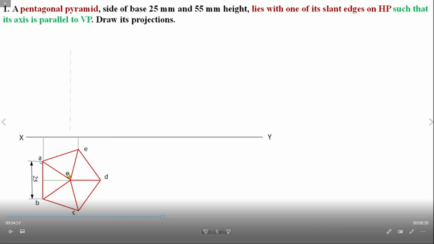Now we extend the lines A2, E2, D2 and O2. The axis distance is the 55 mm height, so the apex is at 55 mm. Now you join here O2, that is 55 mm.